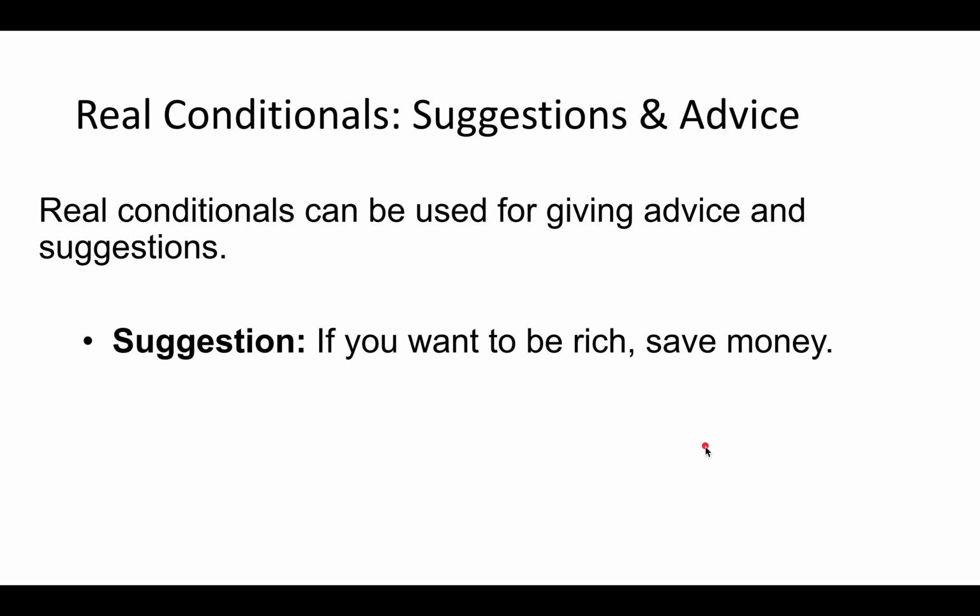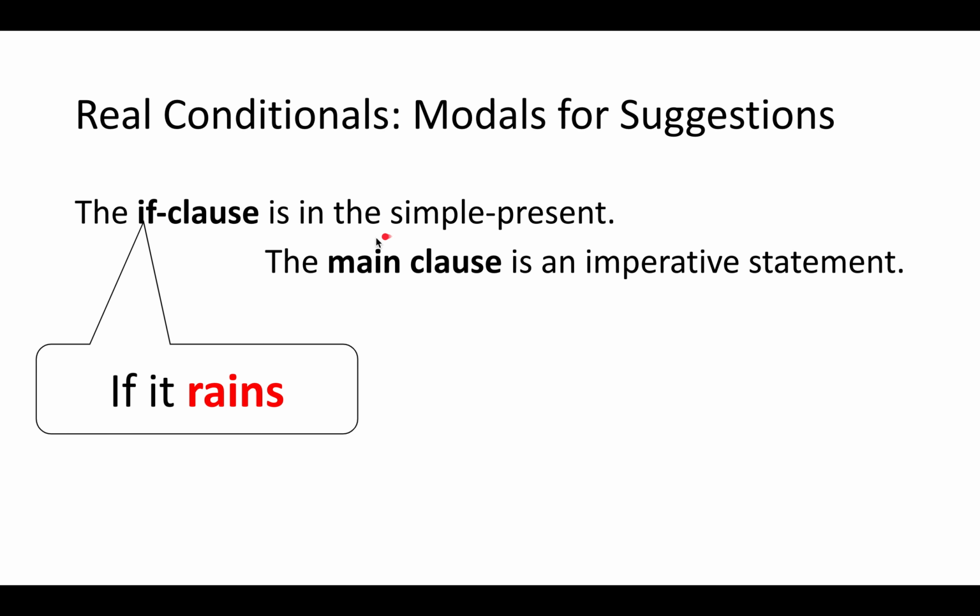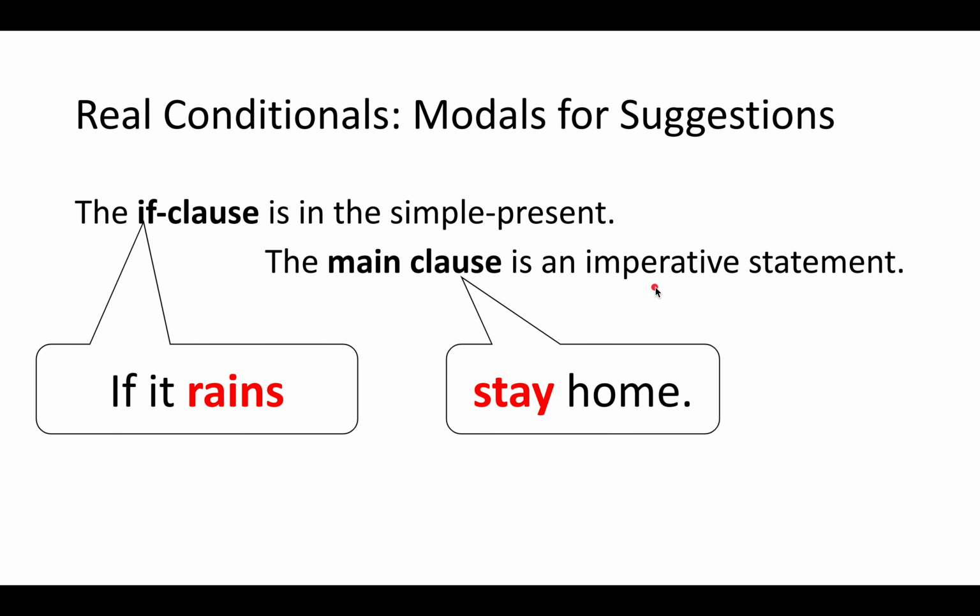The book also discusses that we can use real conditionals for giving advice and suggestions. So, for example, if you want to be rich, save money. So, that's a suggestion. If you want to be rich, just save money. For these suggestions, there's two ways of doing it. The first way, and the way that the book introduces it, is that the if clause is in the simple present and the main clause is an imperative statement. That means there is no subject.